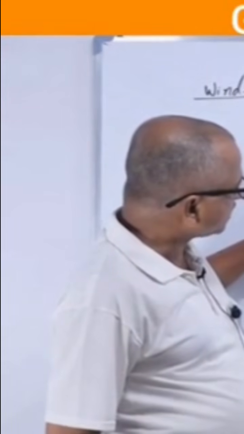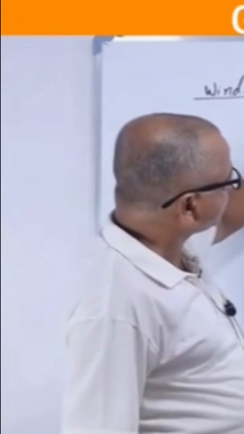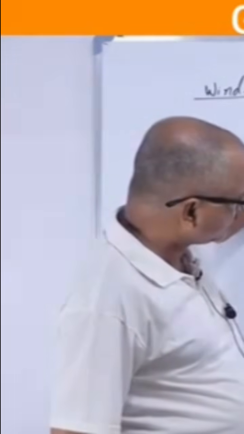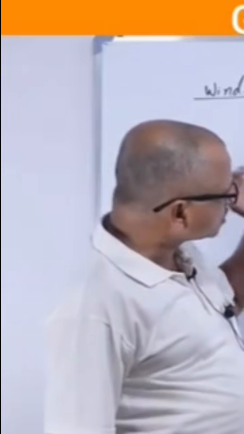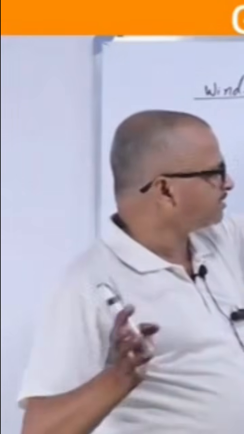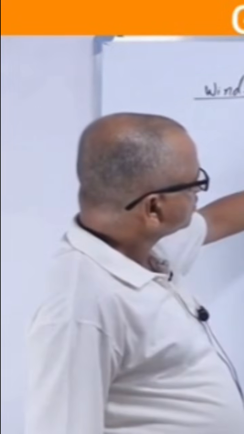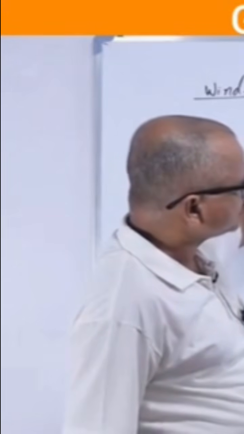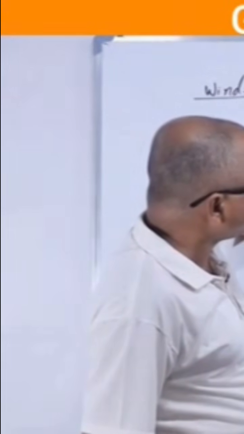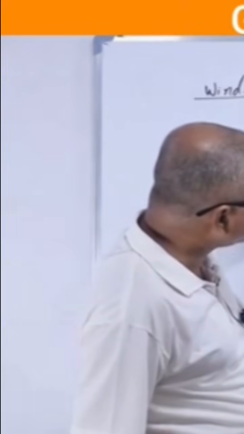Here is what happens: that hot air descends at 30 degrees north and 30 degrees south automatically. So you could see most of the deserts are also there. We will discuss that later on. Now, when that hot air descends, it becomes cold, and that cold dry air starts to